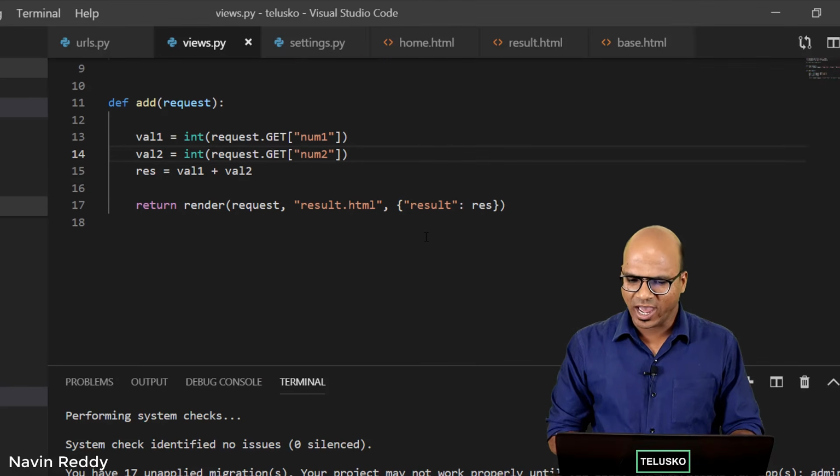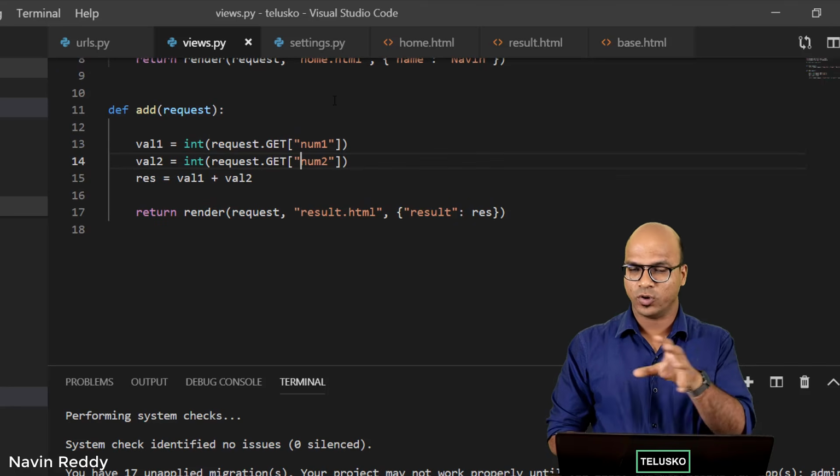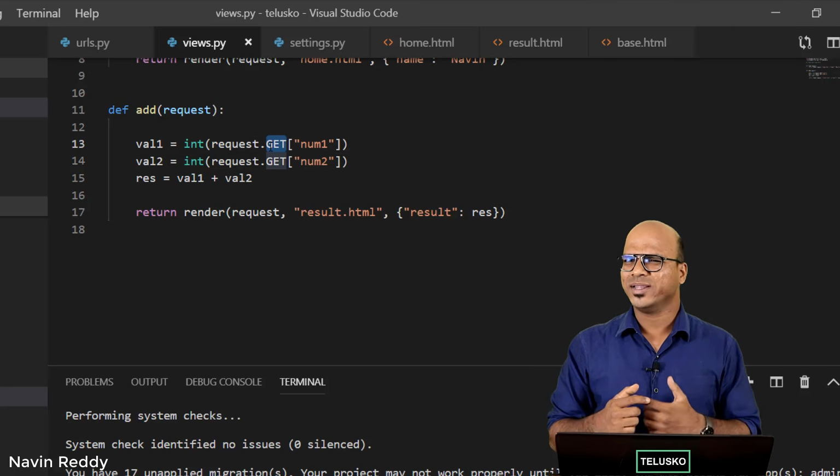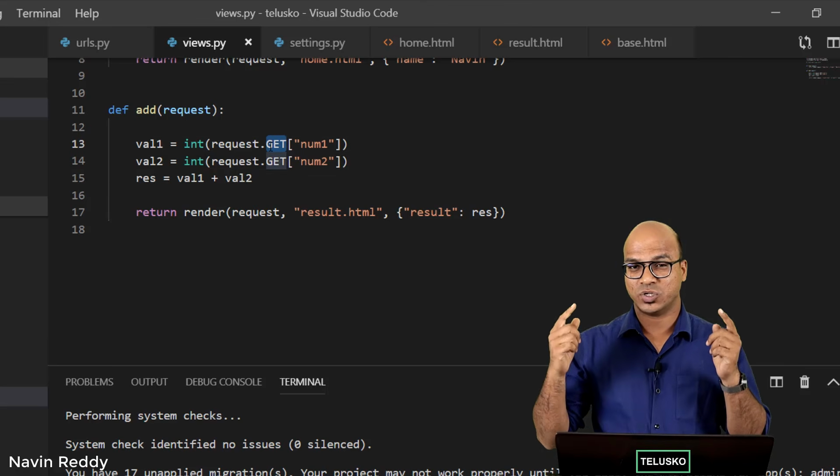But then we have one important concept here, which is get and post, because in this code we are actually working with get. But what is get, and how can we use post? So we'll see that in the next video.